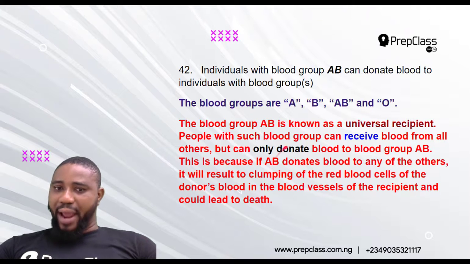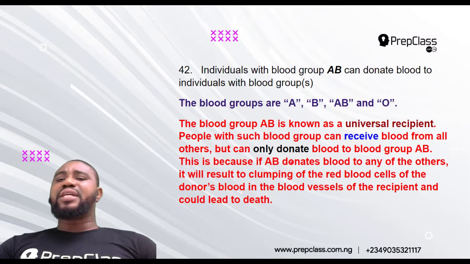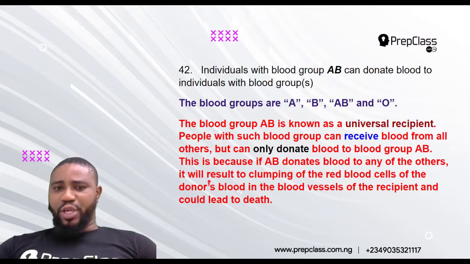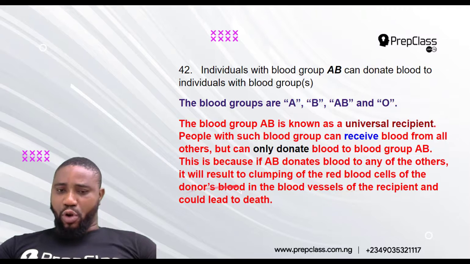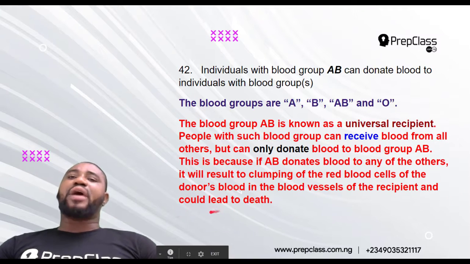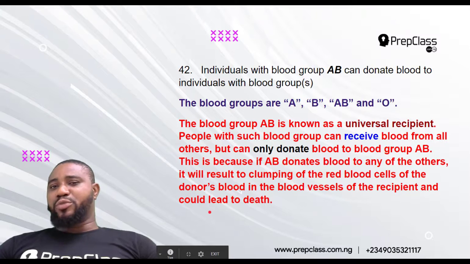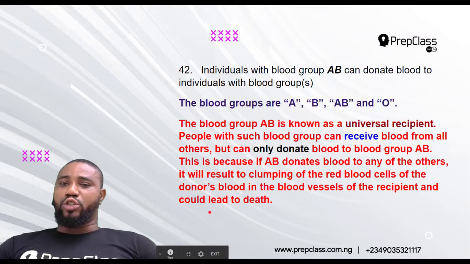Are you following? Why? Because if AB donates blood to any of the other blood groups, it will result in clumping of the red blood cells of the donor's blood in the vessel of the recipient, and could lead to death. So if you have blood group A and somebody is blood group AB, the person cannot donate to you.